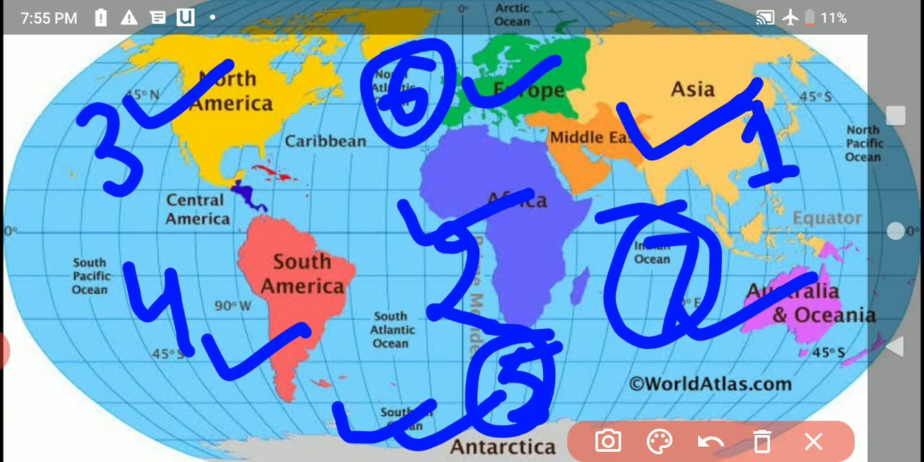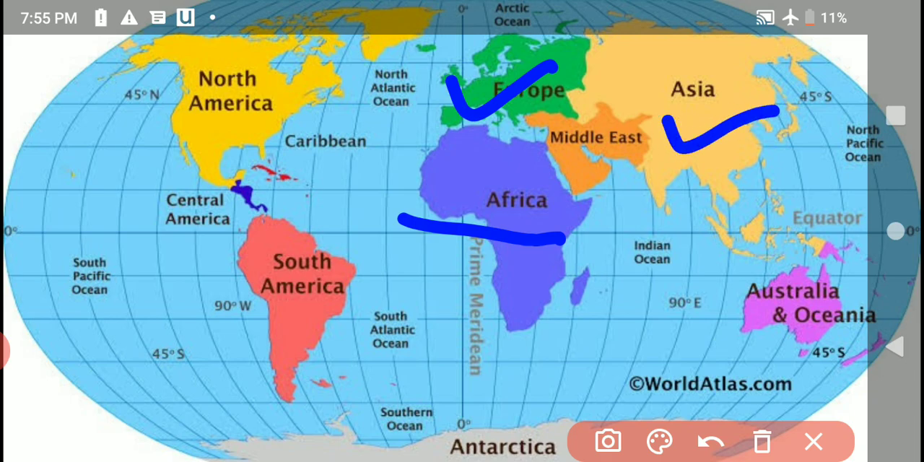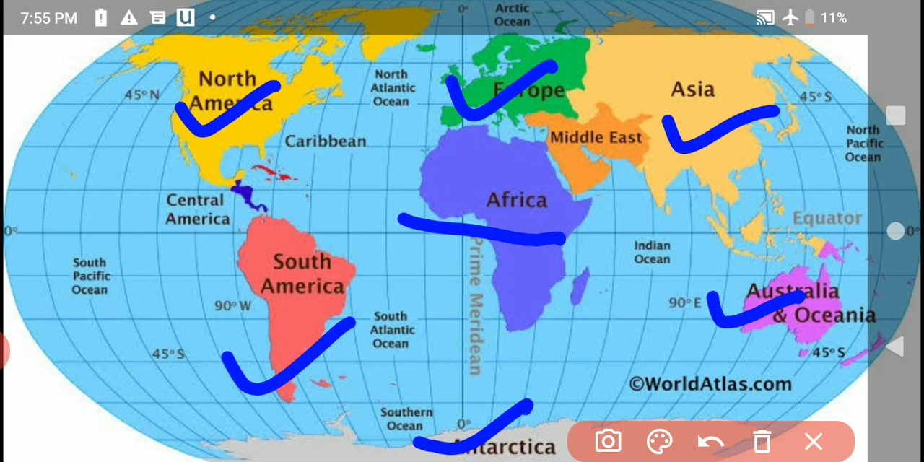You have to learn the names of the continents: Asia, Africa, North America, South America, Antarctica, Europe, and Australia. And know about the locations of the continents in the map. Start from here. On the equator, Africa, upper side Europe, here Asia, North America, South America, and here Australia, and Antarctica. 7 continents. All of you have understood this one?